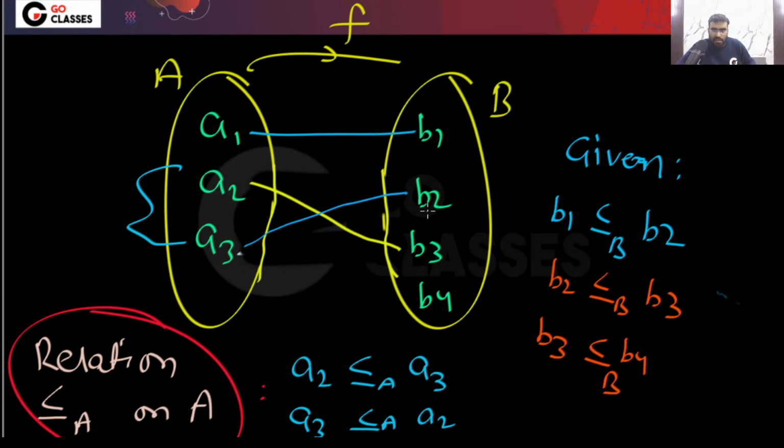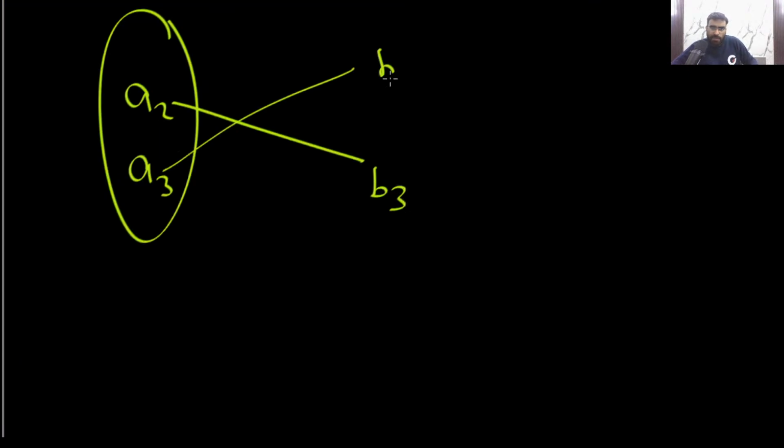You can see that A3 will be related to A2, right? Why? What is the reason? The reason is very simple. This is A2, this is A3. A2 is mapping to B3 and A3 is mapping to B2.